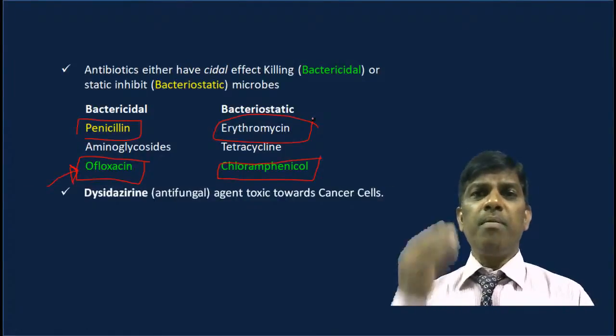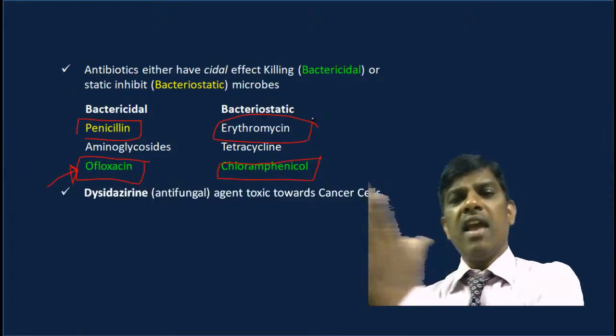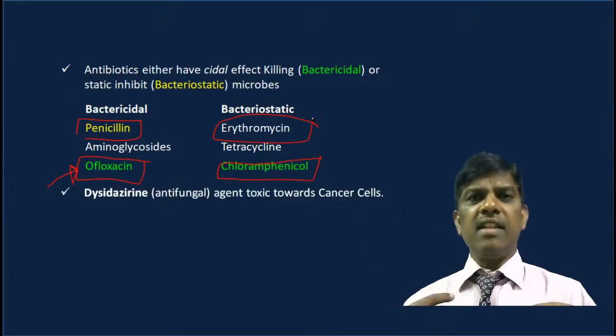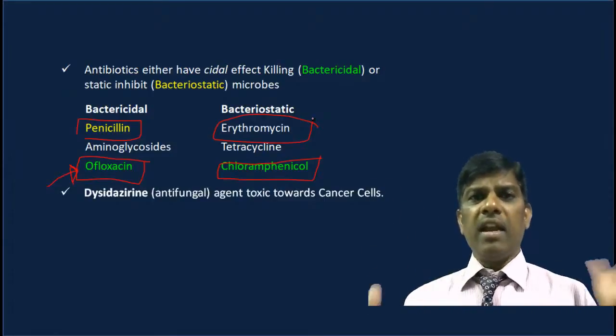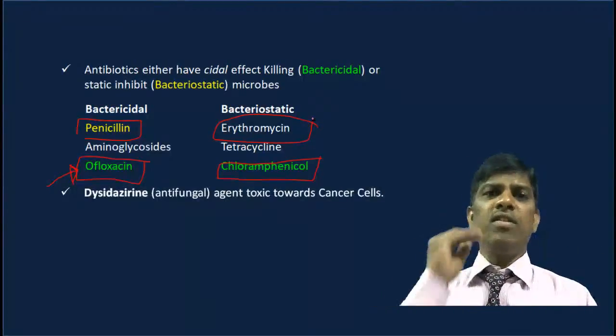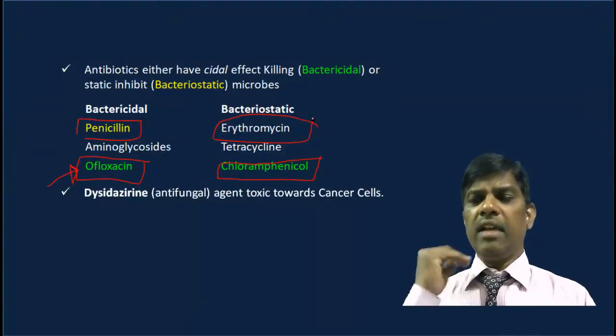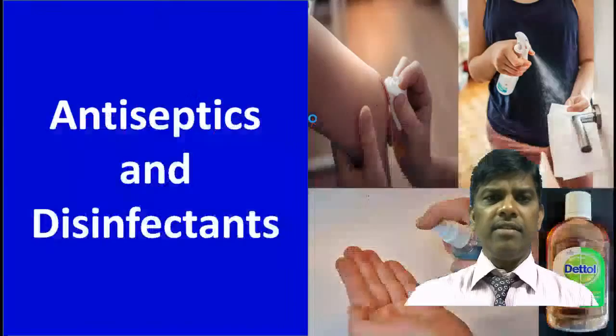For example, some drugs, like dicydazirine. This is an antifungal agent which also works to kill cancer cells. So during its action, it also kills cancer cells. About cancer cells, I have made another video, you can watch that. Cancer is nothing but excess growth of cells. So more than required growth, then it is cancer.